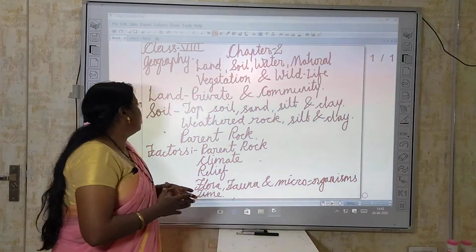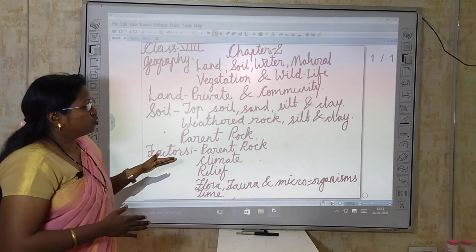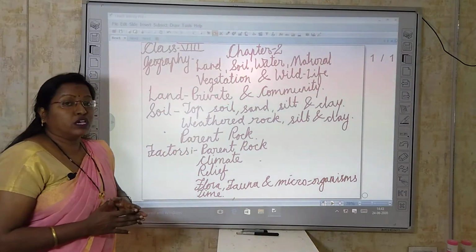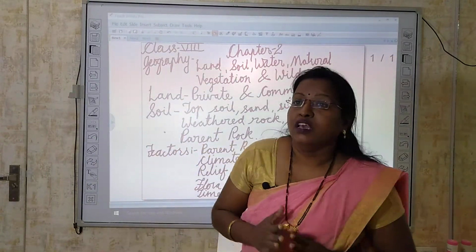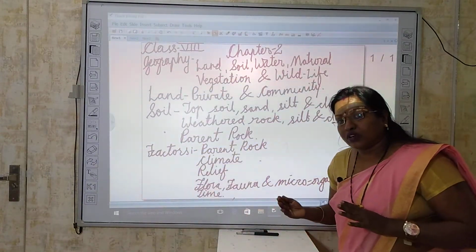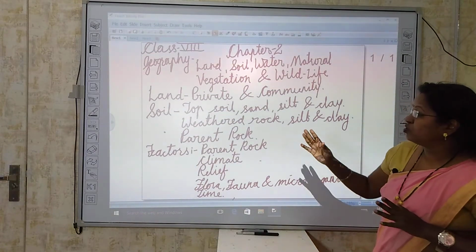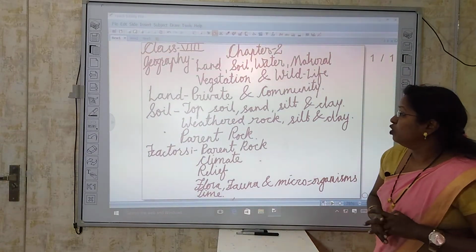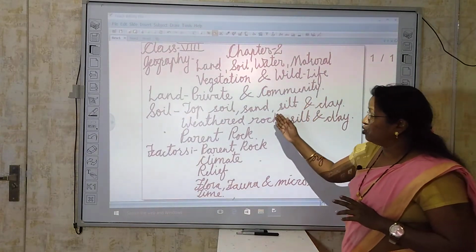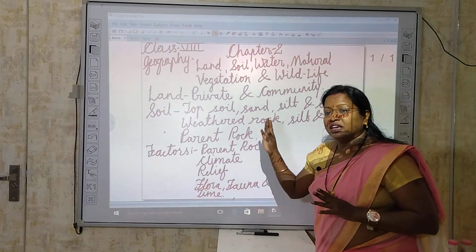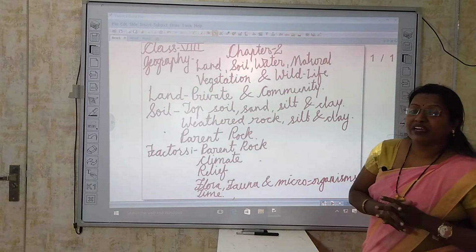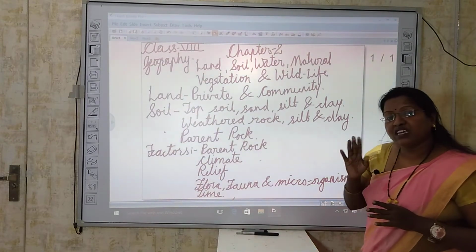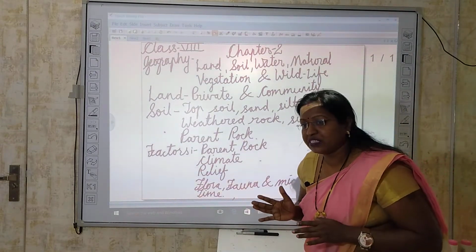Now move to the second resource, that is soil. Soil is very important because all agricultural practices, cultivation and growing of trees are done on the soil only. So we are going to study soil as the second example of a resource. Soil is divided into 4 basic categories. What are those 4 basic categories?